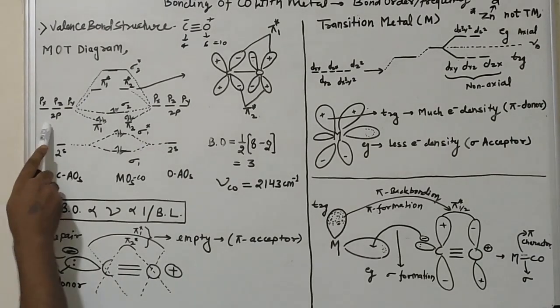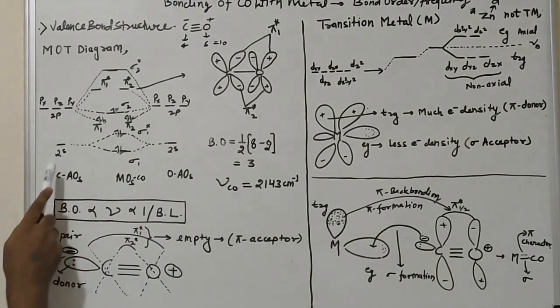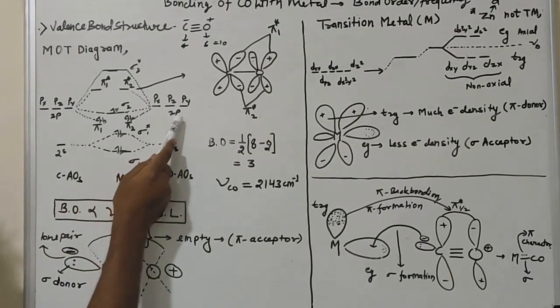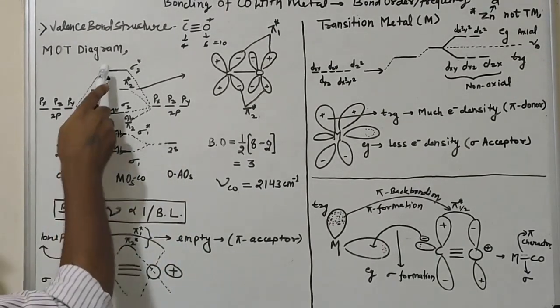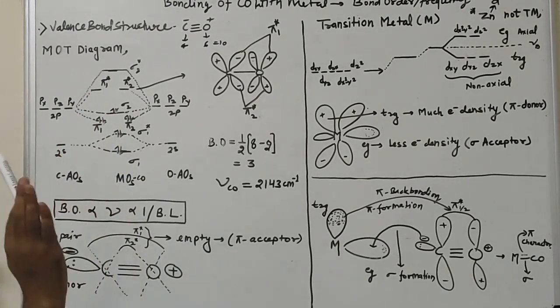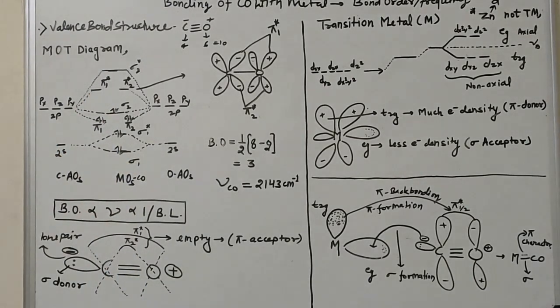Similarly, when the 2p atomic orbitals of carbon combine with the 2p atomic orbitals of oxygen, they form 6 molecular orbitals of carbon monoxide. Axial overlapping can form only a sigma bond.